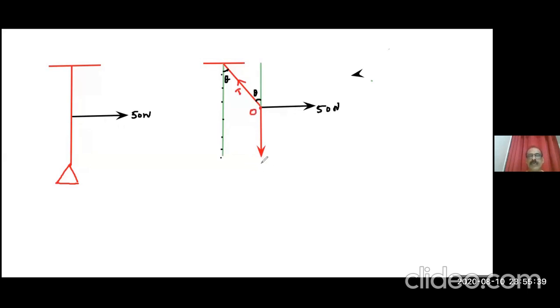Here, downward force, how much? 60 Newton, isn't it? Because 6 kilograms is suspended here, therefore that is 60 Newton acting downward. Sir, how did we get 60 Newton? 6 kilograms into 9.8, or 6 into 10, 6 into mg.